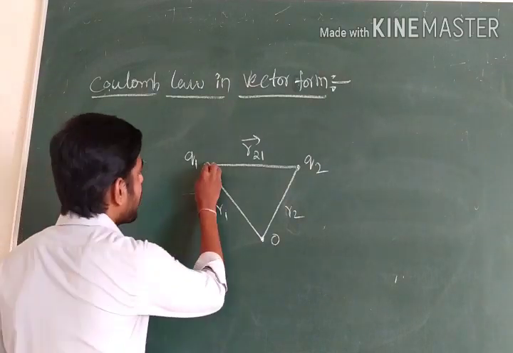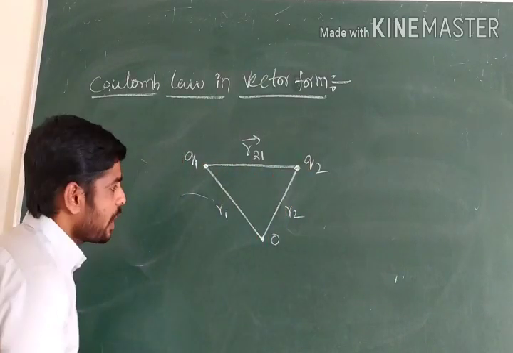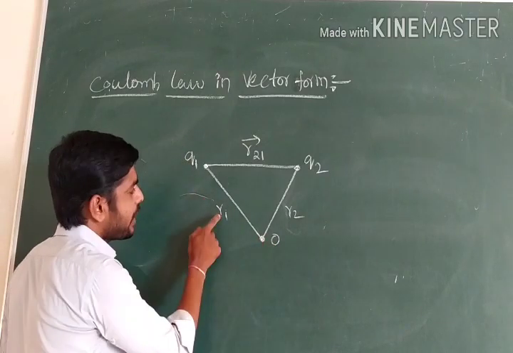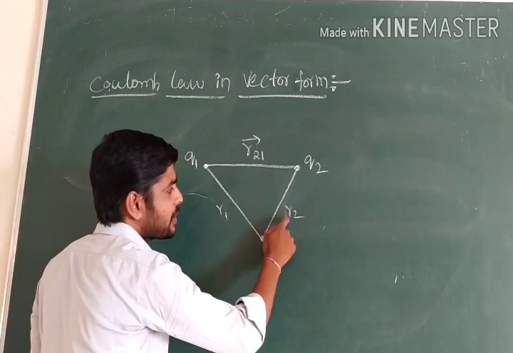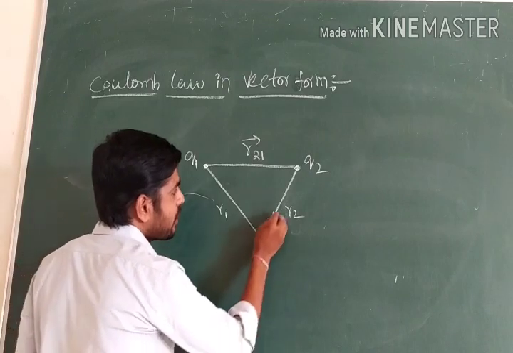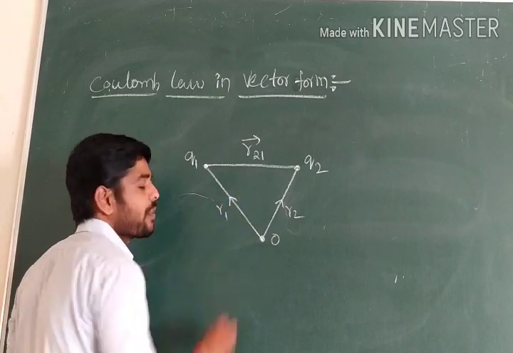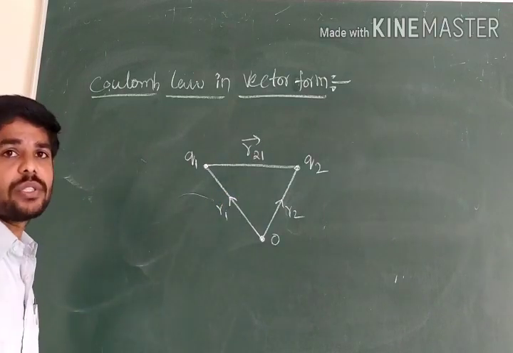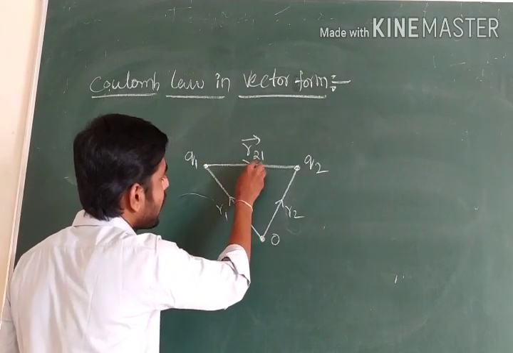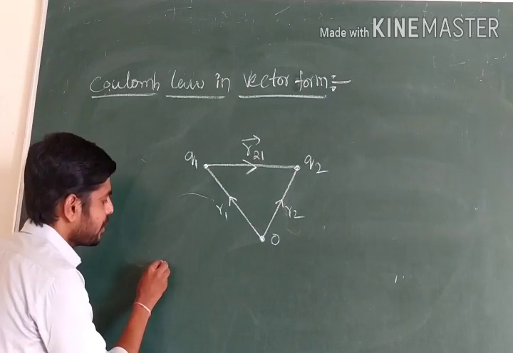So first, suppose I am taking one diagram here. Q1 and Q2 charges are separated like this. I am measuring from the origin point, from a certain distance. Q1 is at distance R1 and Q2 is at distance R2 from the origin. So the direction of Q1 and Q2 due to the effect of each other is like this, and this one is also moving away like this. The effective force of distance is from Q1 to Q2, going like this.